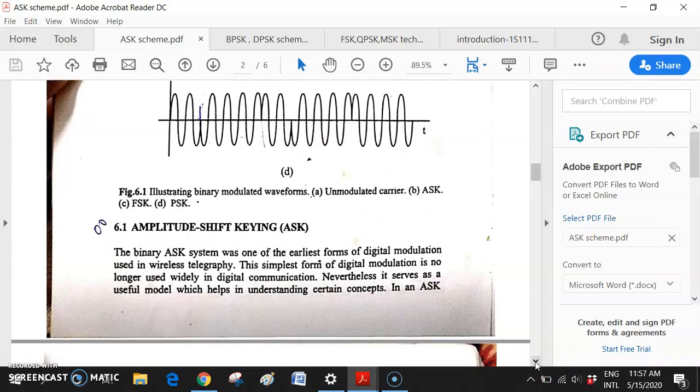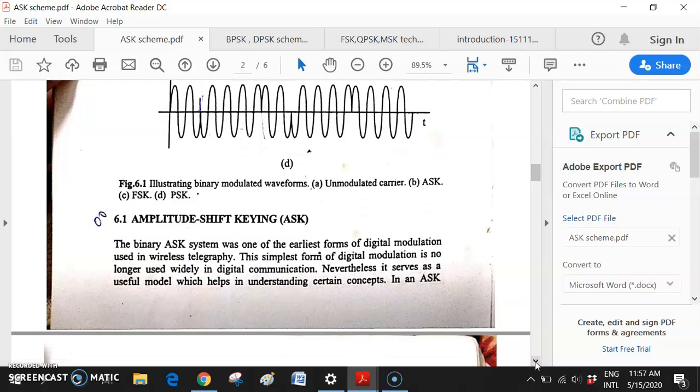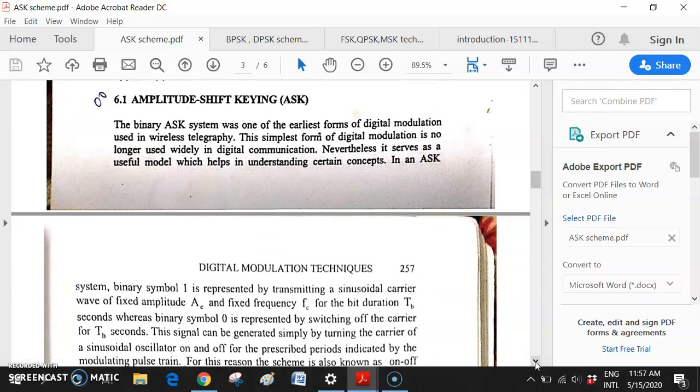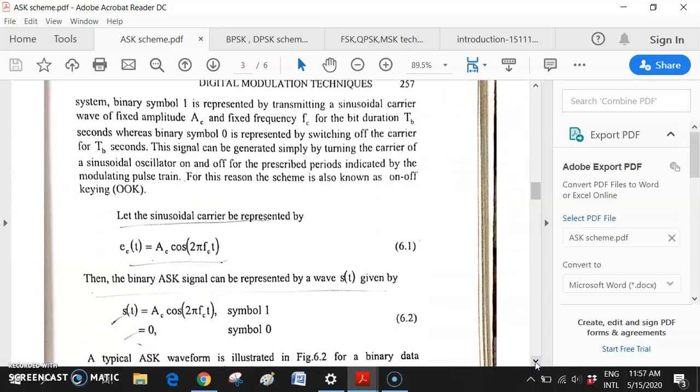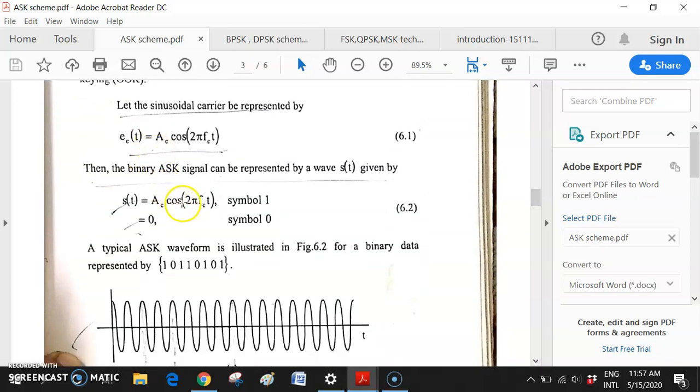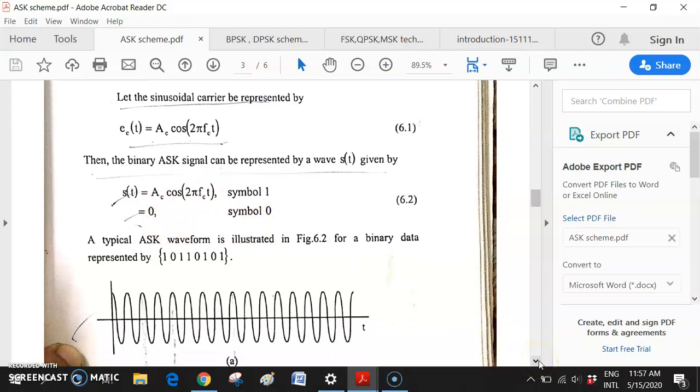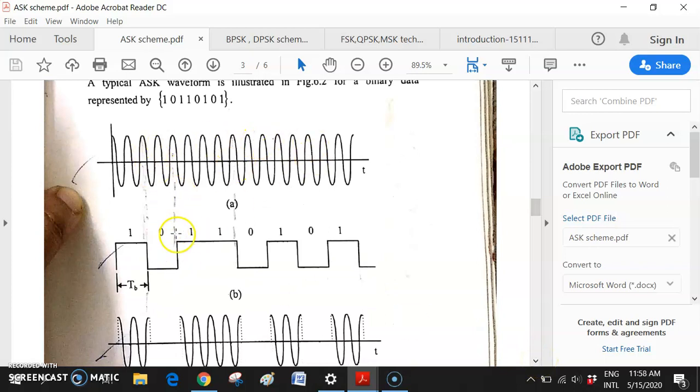After that I discussed in detail the ASK scheme. Okay, there is a brief discussion of ASK that has been given. Whenever 1 is there in the data stream, I am getting the signal of constant amplitude, and whenever the symbol is 0, the amplitude is attenuated. So this is your carrier wave, this is your data stream, and whenever ones are there, the signal is passing, otherwise the signal is attenuated. This is amplitude modulation, the normal ASK scheme.